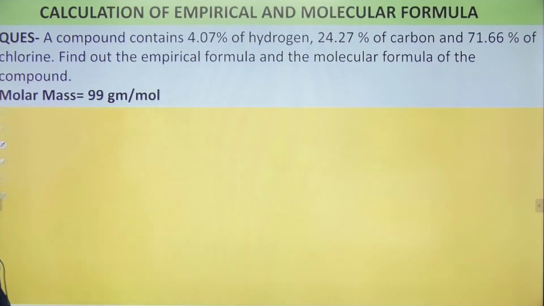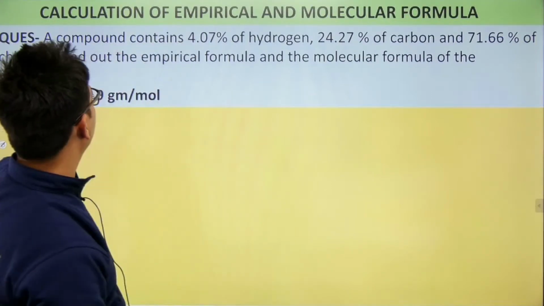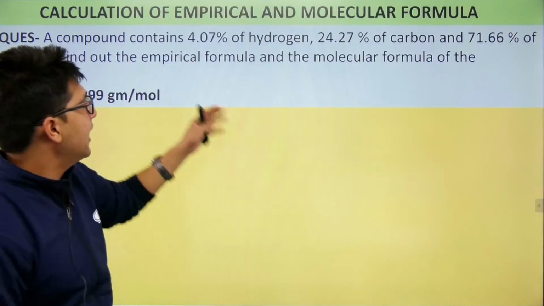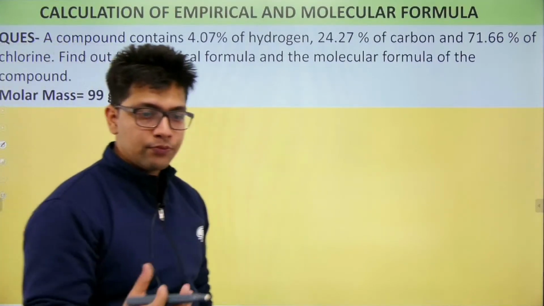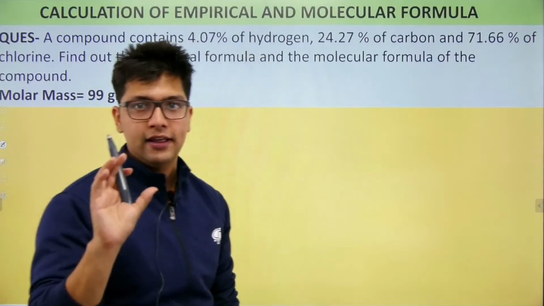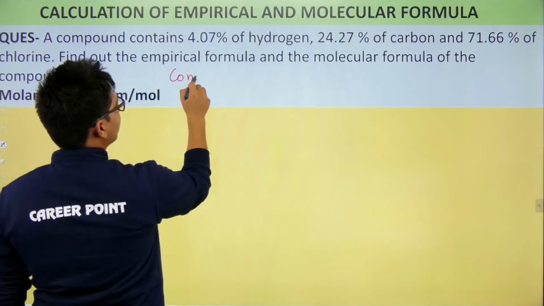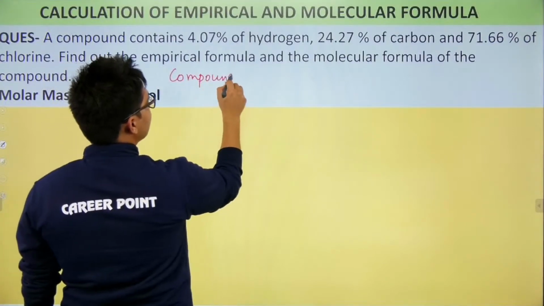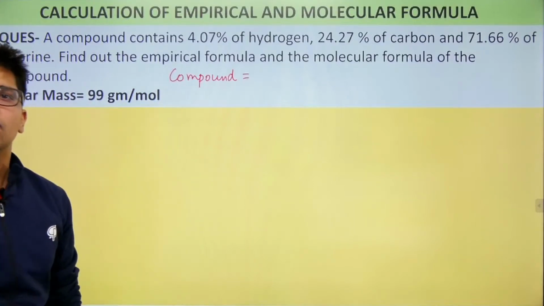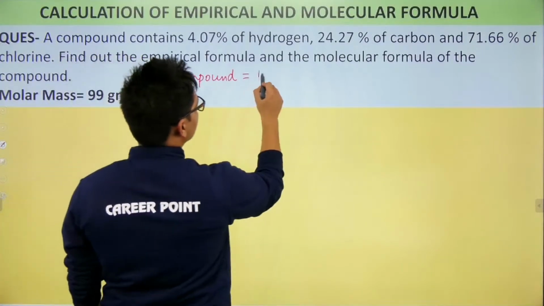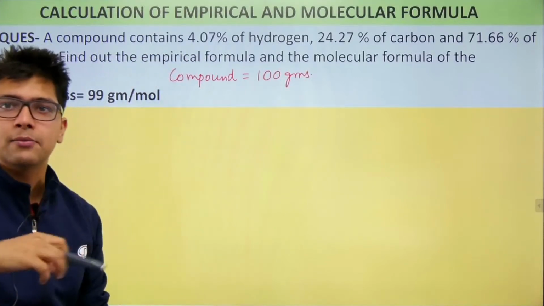So the first rule is identify what you have been given. You have been given a compound and it has these percentages of elements. So what we will do is simply assume we have a compound. Whatever formula we have to find, what is the total mass of the compound which we have? We will simply assume we have 100 grams of compound.